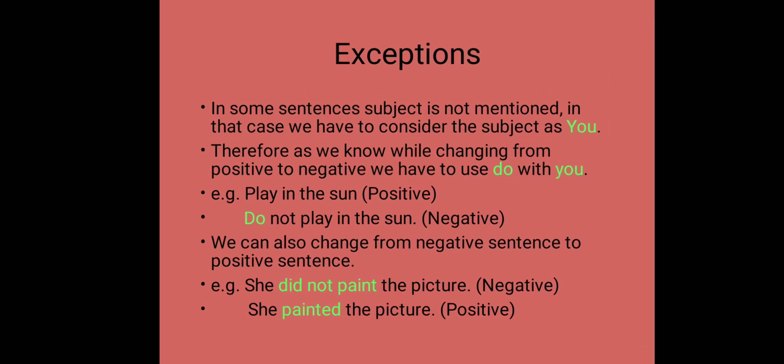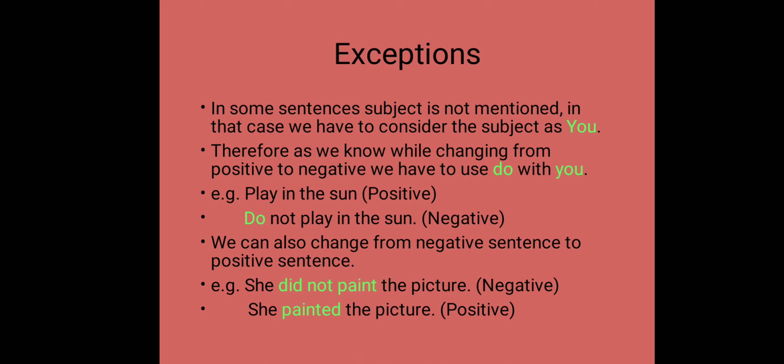There are some exceptions also. In some sentences, the subject is not mentioned. In that case, we have to consider the subject as you. I think you have already done subject and predicate. In that chapter, you learned that if there is no subject, we have to consider that you is the subject in that sentence.